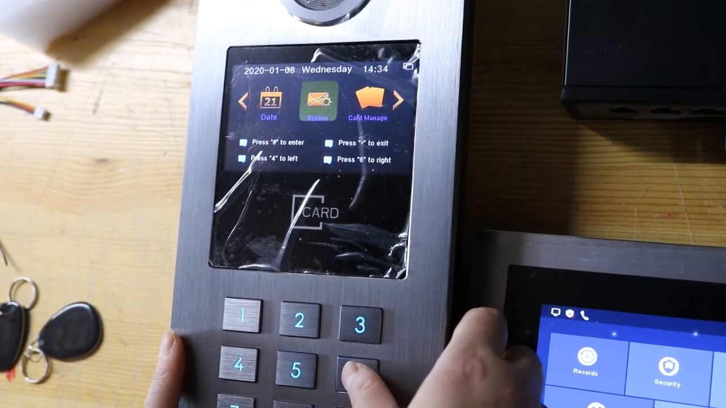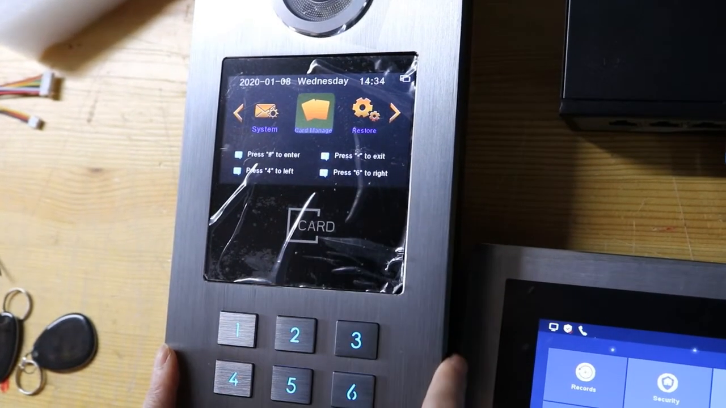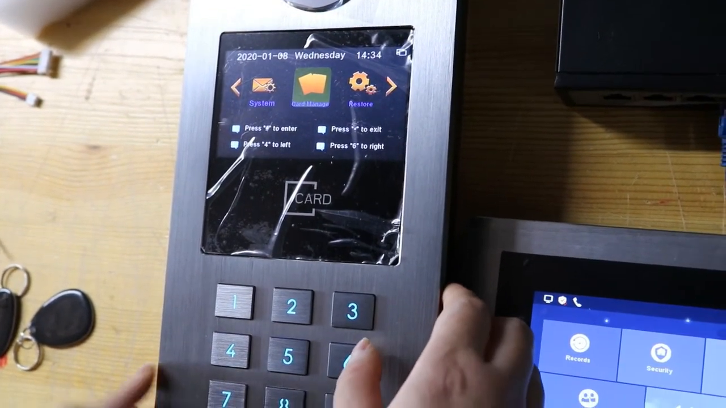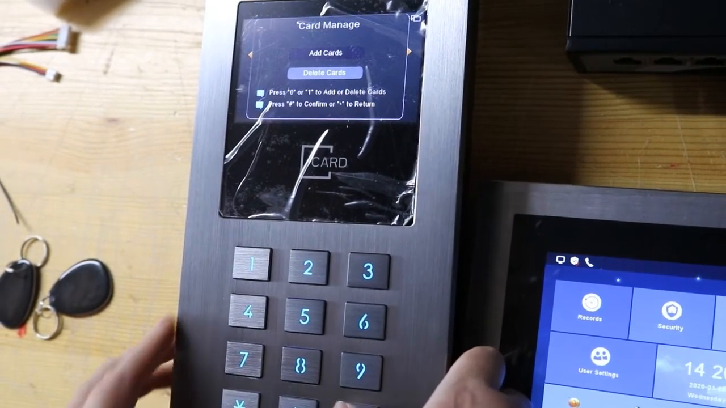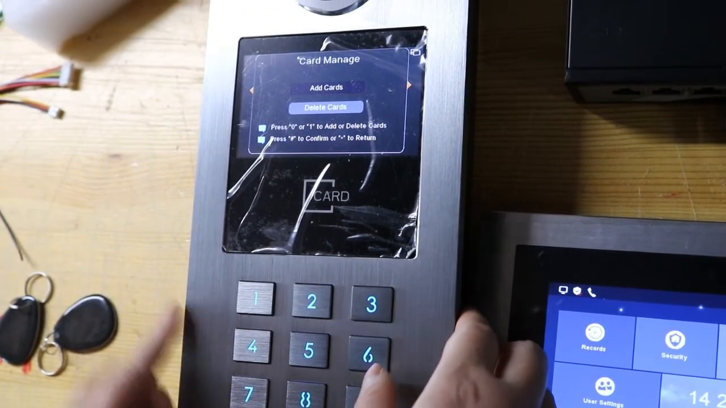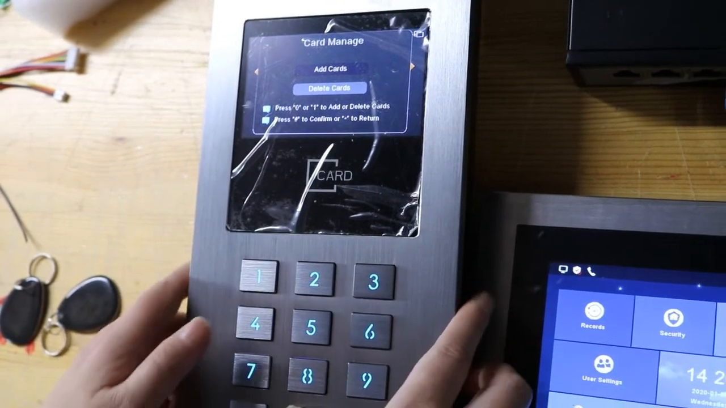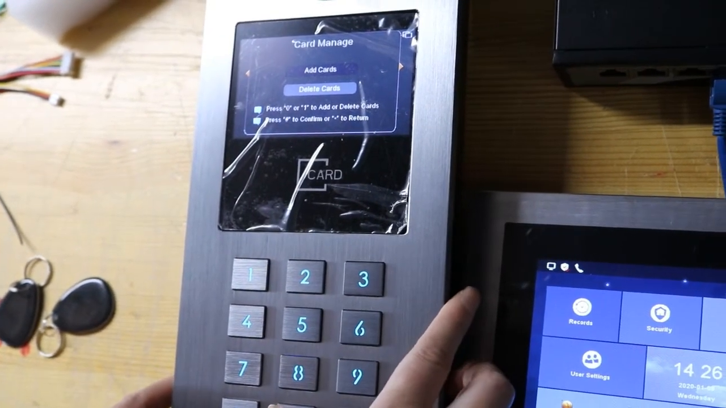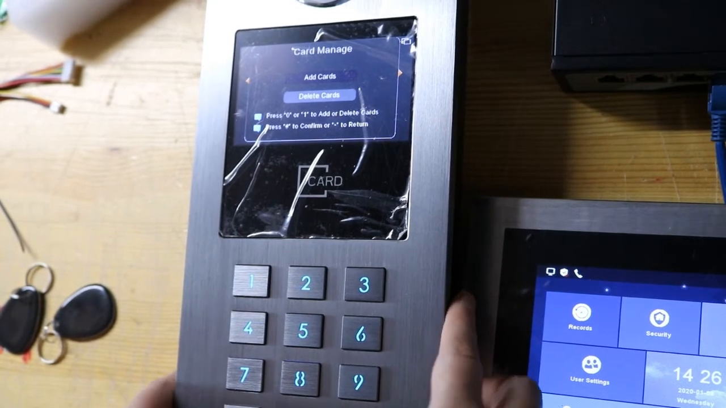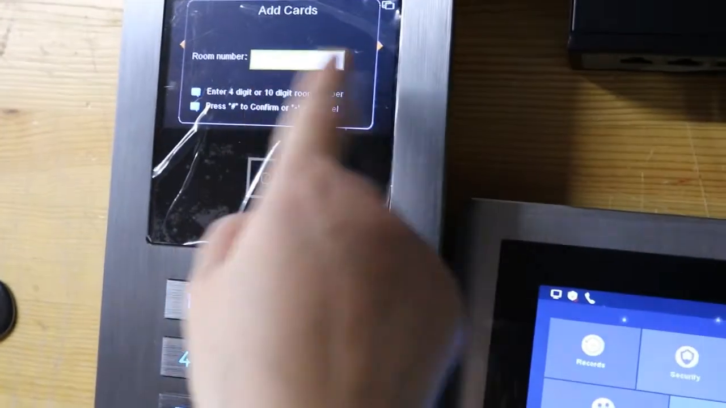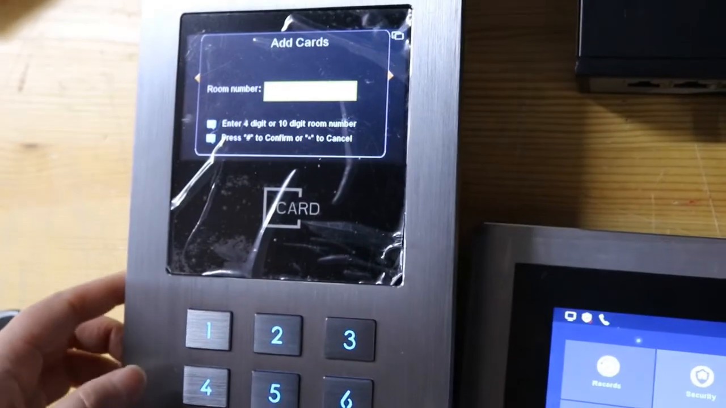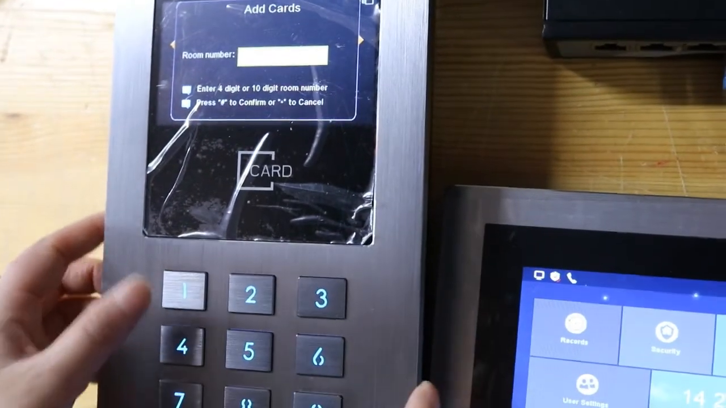Language, system. Here is card manager. Press this button to enter, and 0 to add cards, and then this button to confirm the room number. Input the room number that you want to add the cards to.